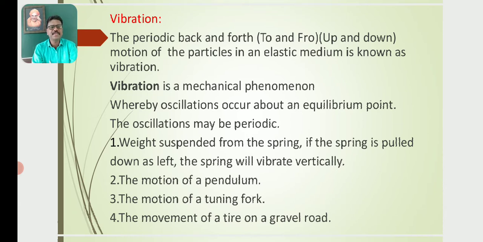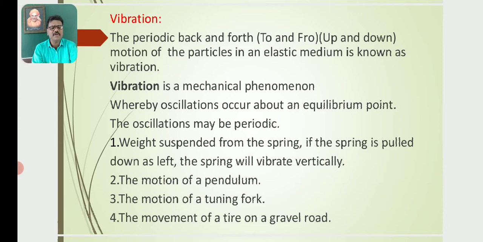Examples: a weight suspended from a spring. If the spring is pulled down and then released, the spring will vibrate vertically. If it moves up and down periodically, such motion of a loaded spring is known as vibratory motion.